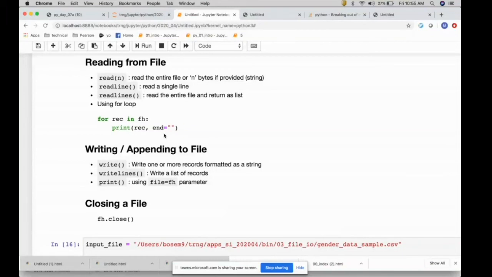So when you create a file pointer, it is like an iterator, it can actually iterate and give one record at a time. That means the read line is kind of built in when you do a for loop. So when you say for variable in file pointer, for each record, the loop executes as long as there is a record in it. So iteration 1 is the first record, iteration 2 is the second record, and so on.